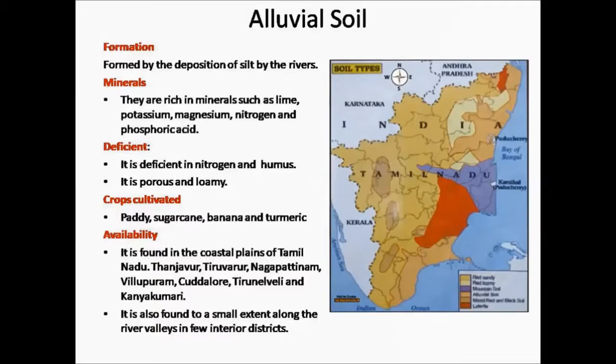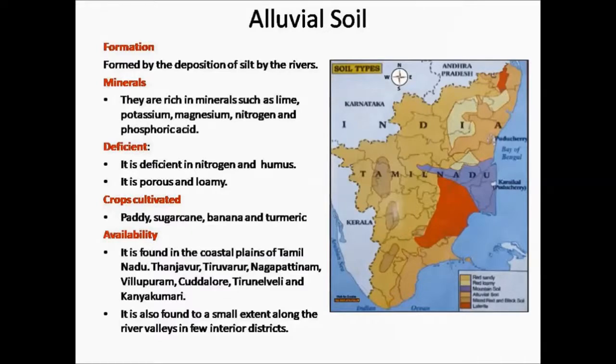It is porous and loamy. Porous means it contains a lot of minute holes or pores which allows air or water to pass through it. And loamy is the mixture of various particles in various size.